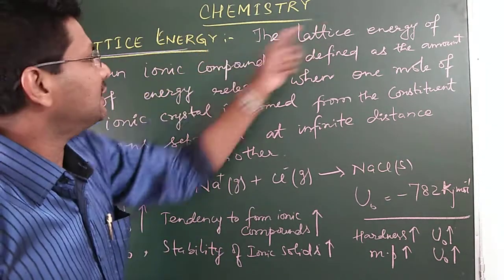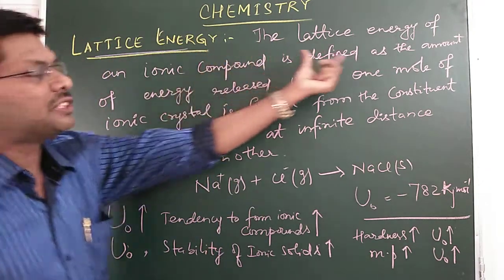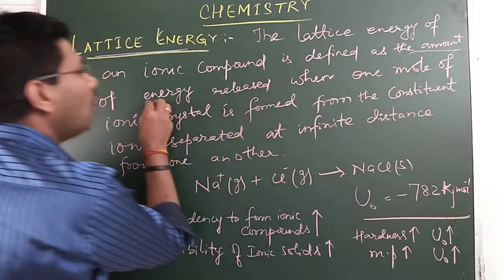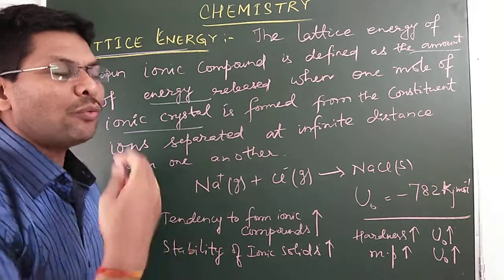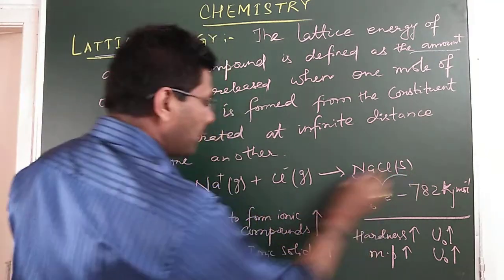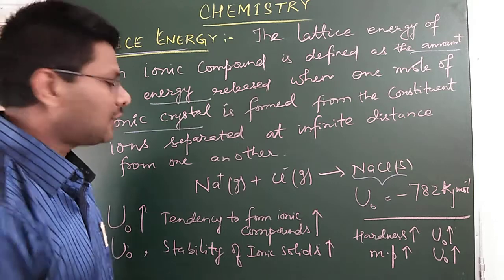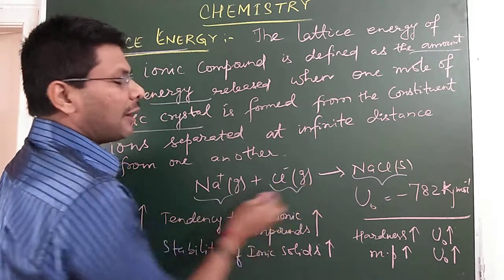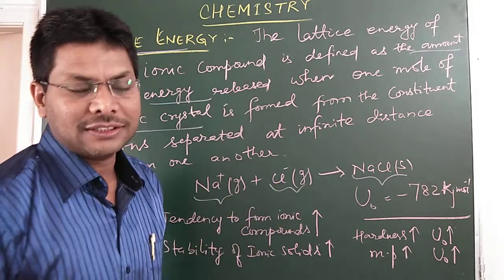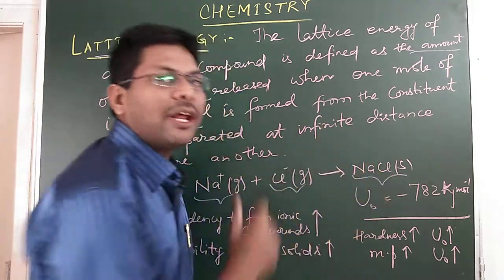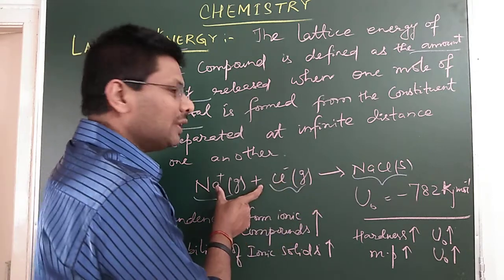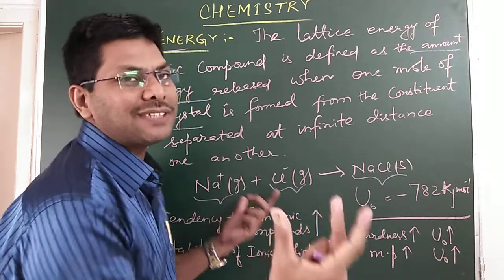Lattice energy of an ionic compound is defined as the amount of energy released when 1 mole of ionic crystal is formed. So, when 1 mole of ionic crystal is formed from its constituent gaseous ions, that means cation and anion, the amount of energy released is called lattice energy. It is also defined in another way: the amount of energy required to break 1 mole of ionic solid into its constituent gaseous cations and anions which are present at infinite distance.